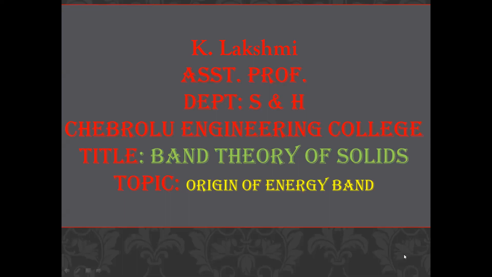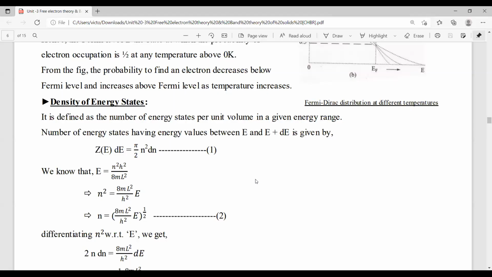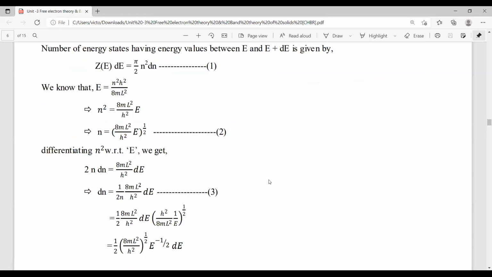In the last session, we discussed the density of states, that is, how many energy states are present in a unit volume in a given energy range.